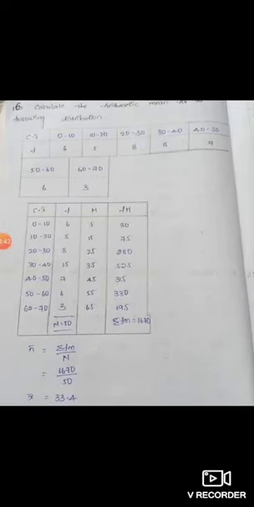Now let us move to the next group here, that is in case of continuous series. In case of continuous series, you can see the data here. The class interval is 10 here.